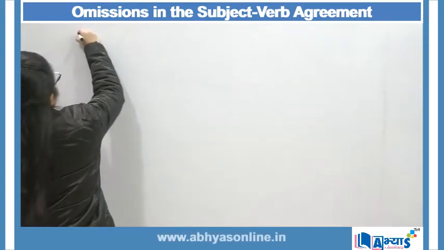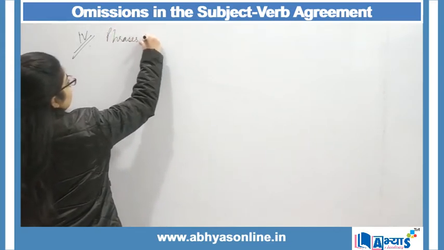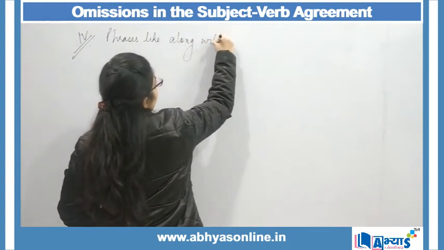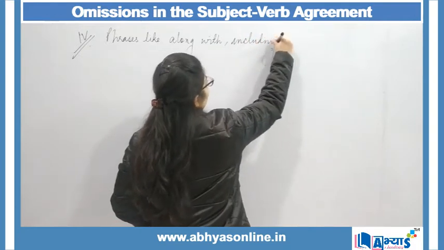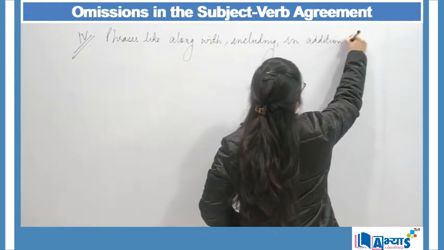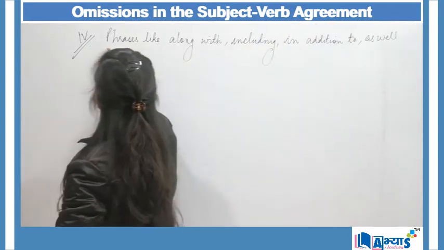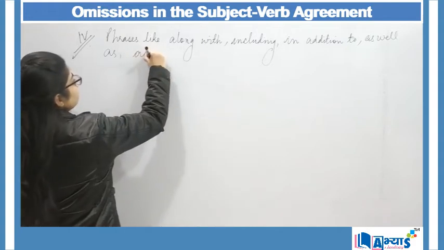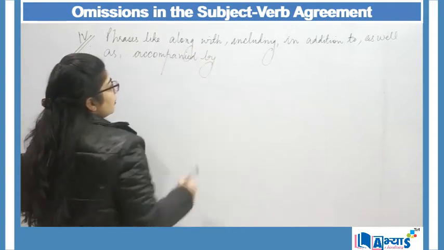So, the fourth rule says that phrases like along with, including, in addition to, as well as, and accompanied by, these are some of the phrases.